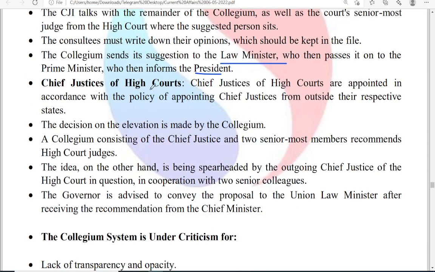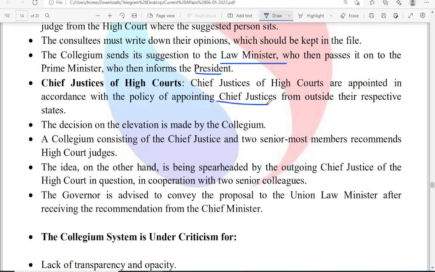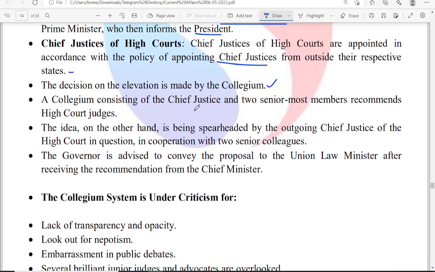Similar is the case with the Chief Justices of High Courts, who are appointed in accordance with the policy of appointing the Chief Justice from outside their particular state. The decision on the elevation is made by the collegium itself. The collegium consists of the Chief Justice and 2 more senior judges of the High Court, so it is the outgoing Chief Justice in cooperation with the 2 senior colleagues. That means the outgoing Chief Justice of the High Court will decide the upcoming Chief Justice.